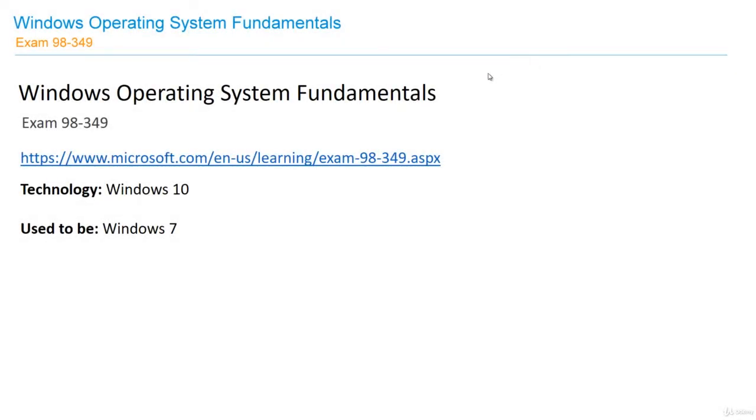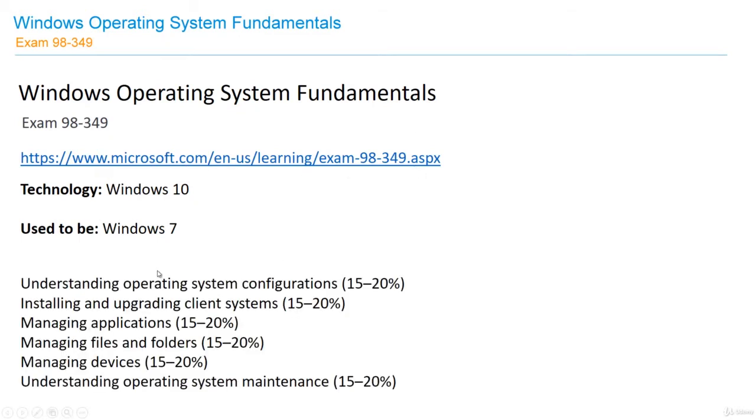We cannot forget that our goal is to pass the MTA Windows Operating System Fundamentals exam. We have to go back and see what Microsoft might ask us to do if you decide to take this exam. The easiest way is to visit this link and you will see a list of topics that you have to master. It is a pretty basic exam, so I do not expect Microsoft to ask you any sophisticated questions.